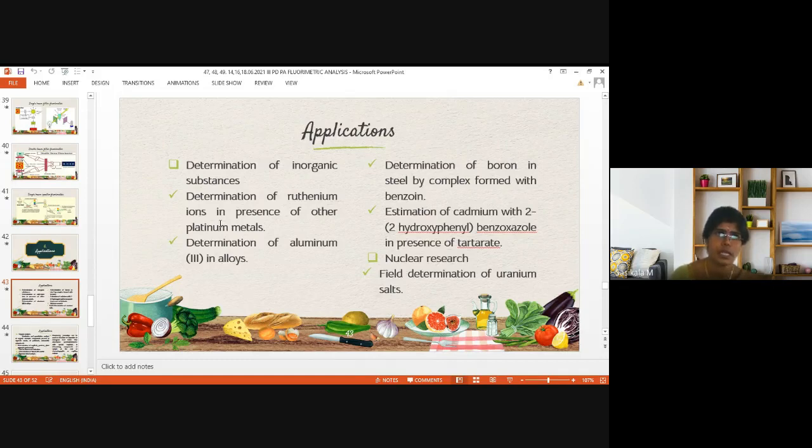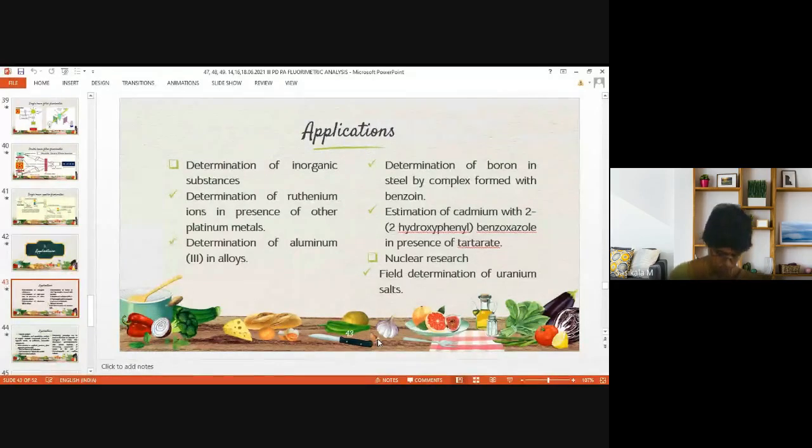Divide into three categories of applications of fluorimetry. For each category, find out the solvent system, that is, in which solvent the sample is dissolved, and the lambda excitation and lambda emission for each compound. These four parameters are sufficient. Under each category, find 5 examples and submit. This is the assignment for you. Within 2 days, by Monday, you need to submit.